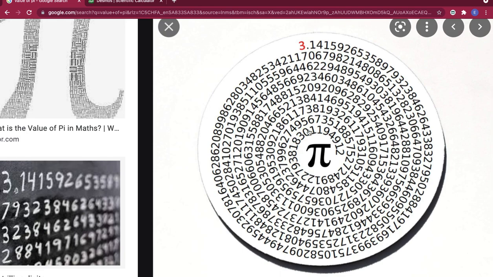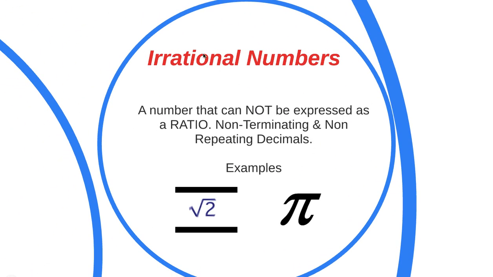So this is the approximate value of pi, 3.141592653. It keeps on going forever. It does not end with 4912. It still keeps on going forever. That is why the value of pi is non-repeating and non-terminating, and that is why it is a part of irrational numbers.